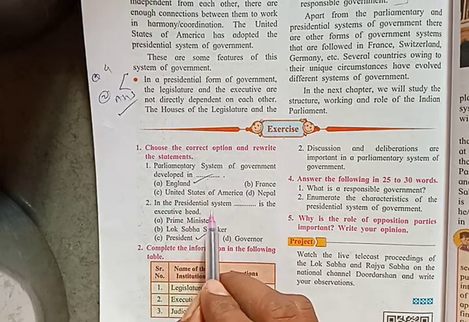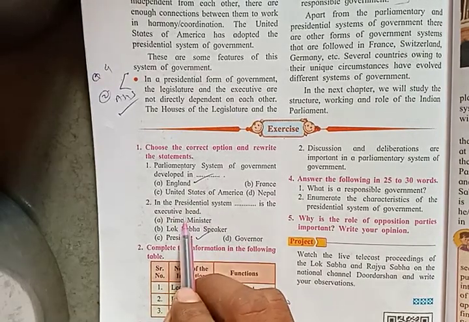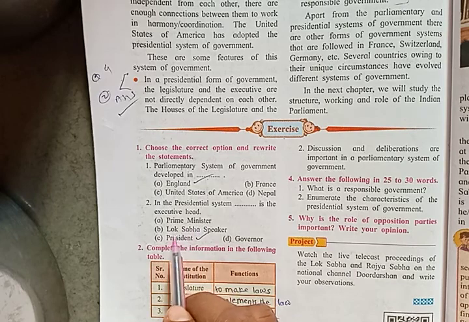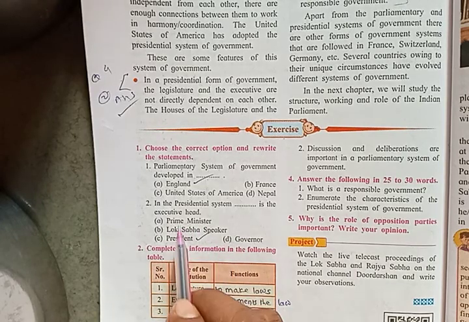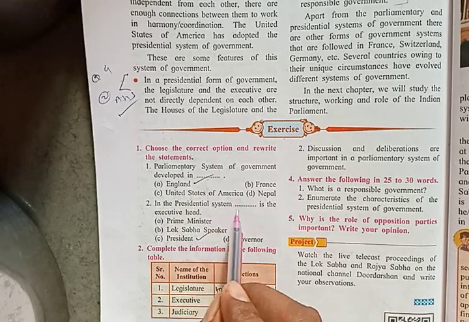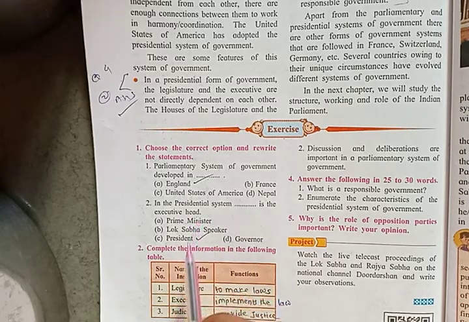Second, in the presidential system, dash is the executive head: Prime Minister, Lok Sabha Speaker, President, and Governor. So the correct answer is President. In the presidential system, President is the executive head.